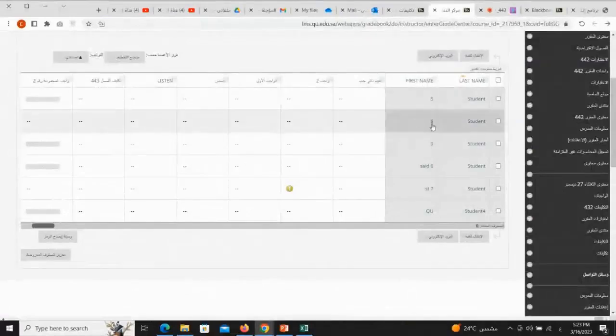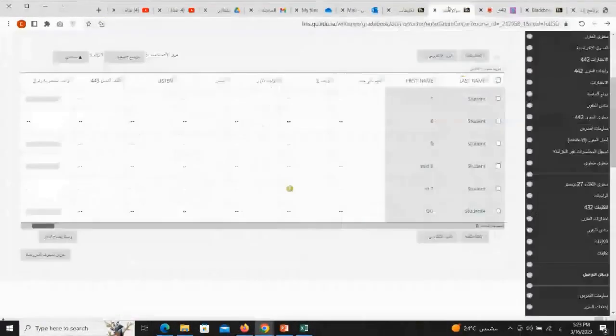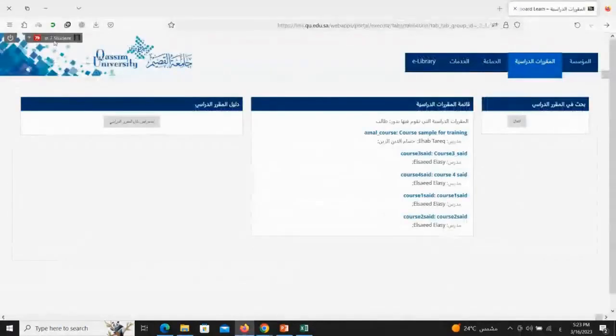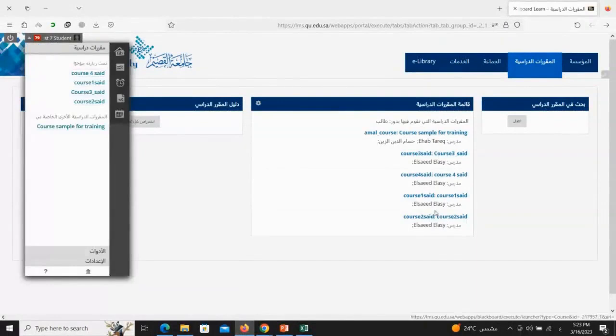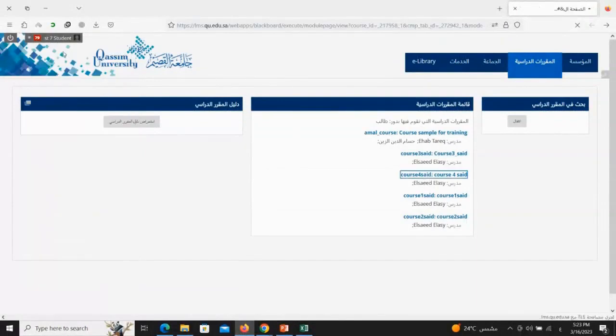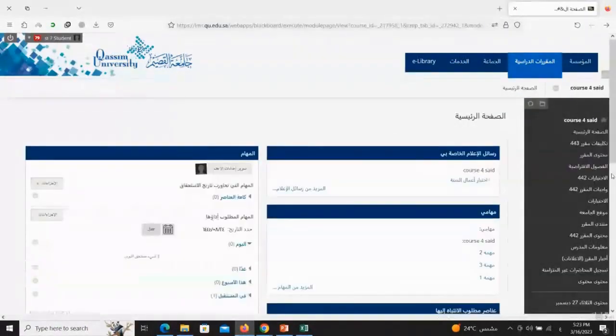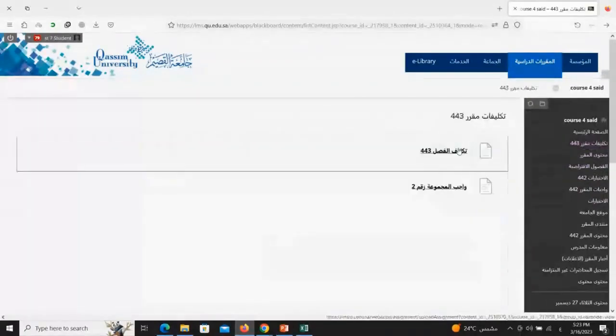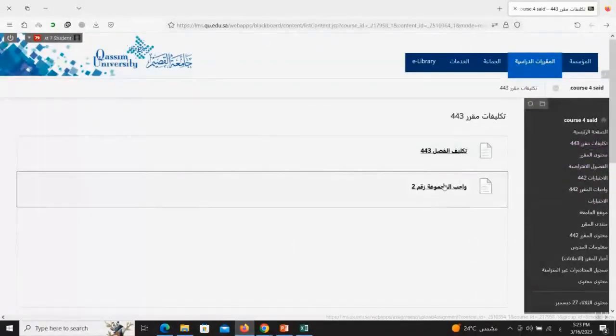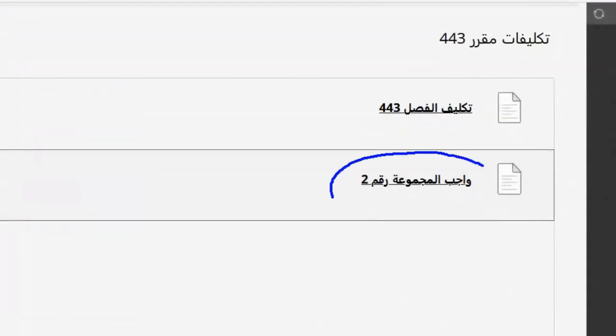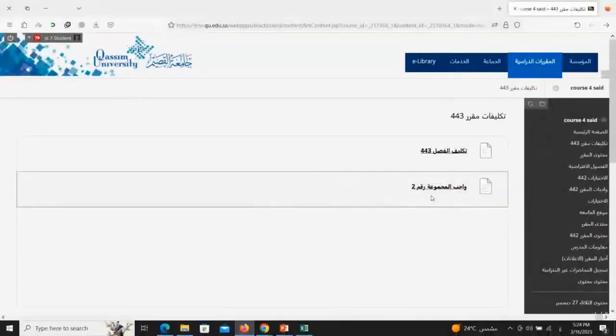All right, I have here student number 8 and student number 7. Let's see. I had student 7 open right here. Student 7 is ready. I'll go into the assignments. As you can see, student 7 will find group assignment number 2 in the system. This is for student 7, but the student who is not in the group won't find this link. The student will come here and click on group assignment number 2.